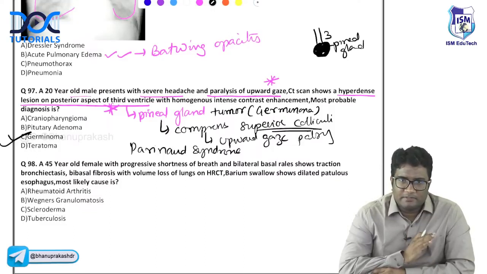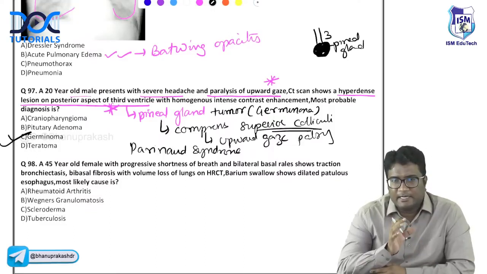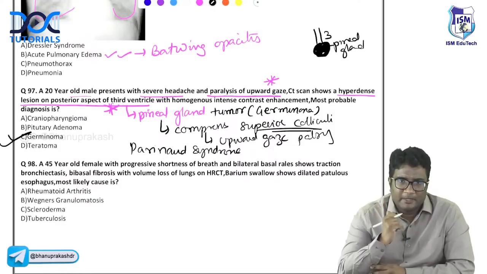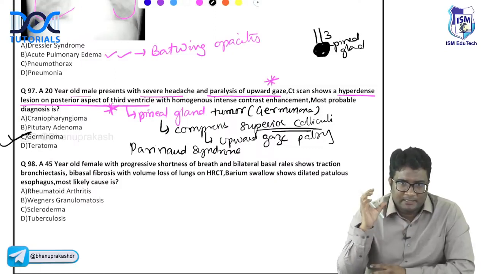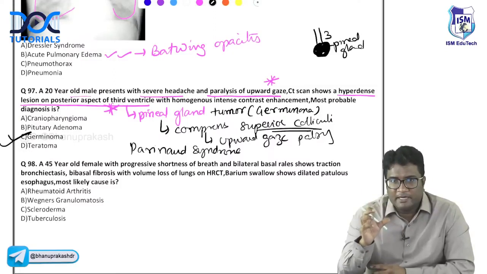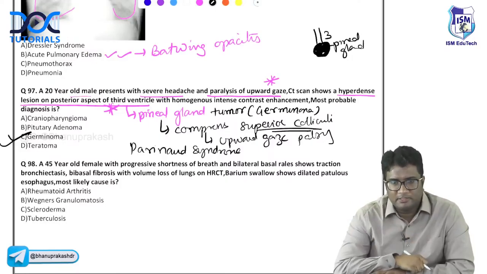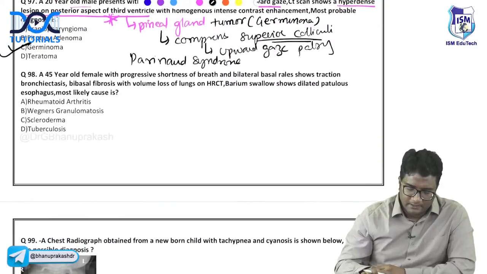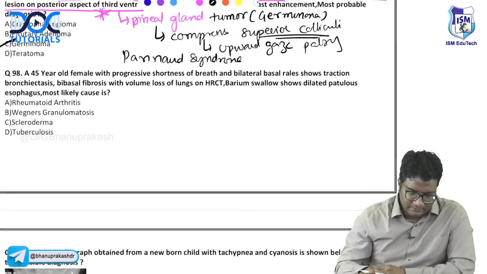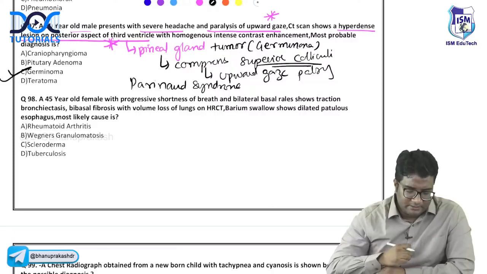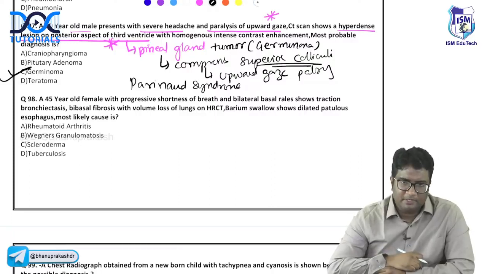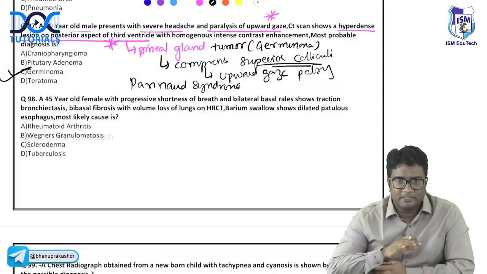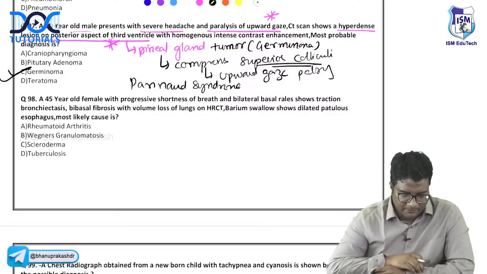That is because of the simple anatomy of where the pineal gland is located, just above the superior colliculi. Whenever you have a pineal gland tumor, the most common pineal gland tumor is a germinoma. It compresses the superior colliculi, producing upward gaze palsy. That is Parinaud syndrome. Okay, 97 is germinoma, describing Parinaud syndrome, generally due to a pineal gland tumor. The answer is C.